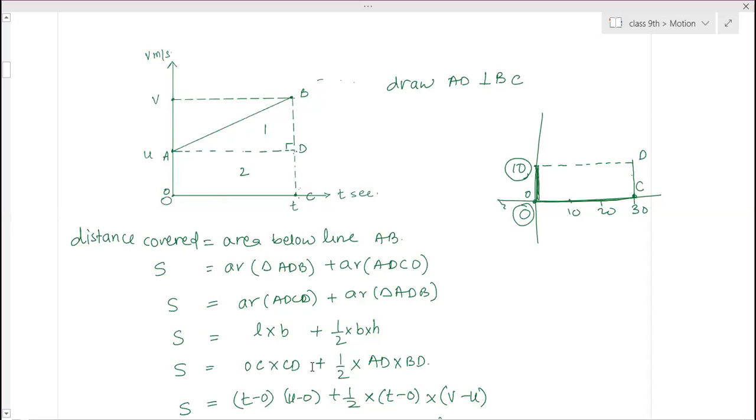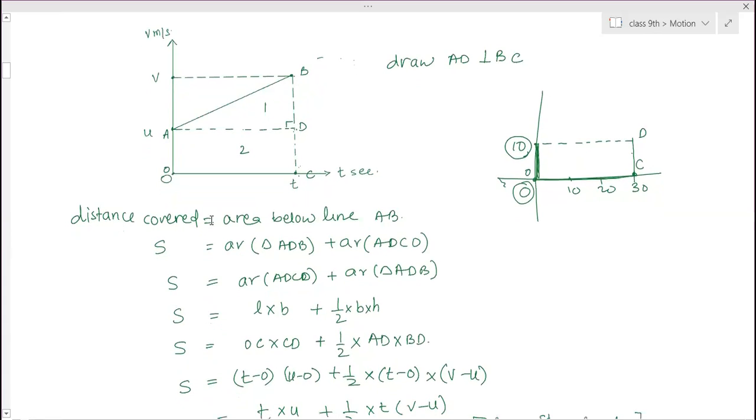So OC into DC plus, for triangle it is half into base into height. Half into base is AD. A to D is the base and B to D is the height. So those values we have to substitute. So O to C distance is, C is at point T and O is at point 0. So T minus 0 is OC. And CD is this height. D is at point U, and this value is 0. So DC distance is U minus 0.